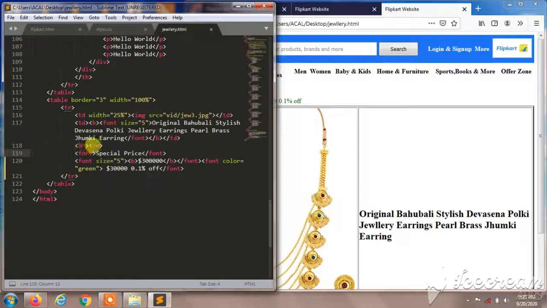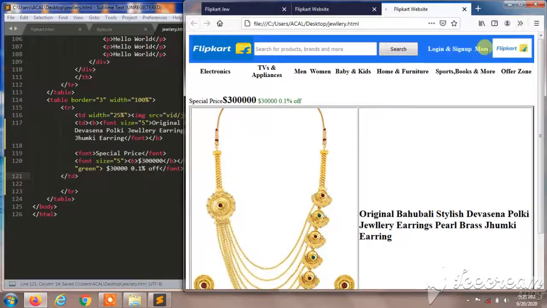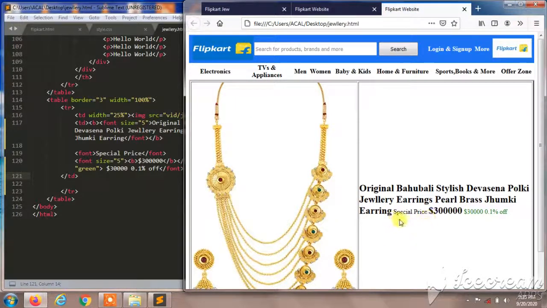So I'll remove this BR, I'll remove this TD also over here, and I'll paste our TD here, after this TD, and I'll refresh this, and it appears mixed with our heading.